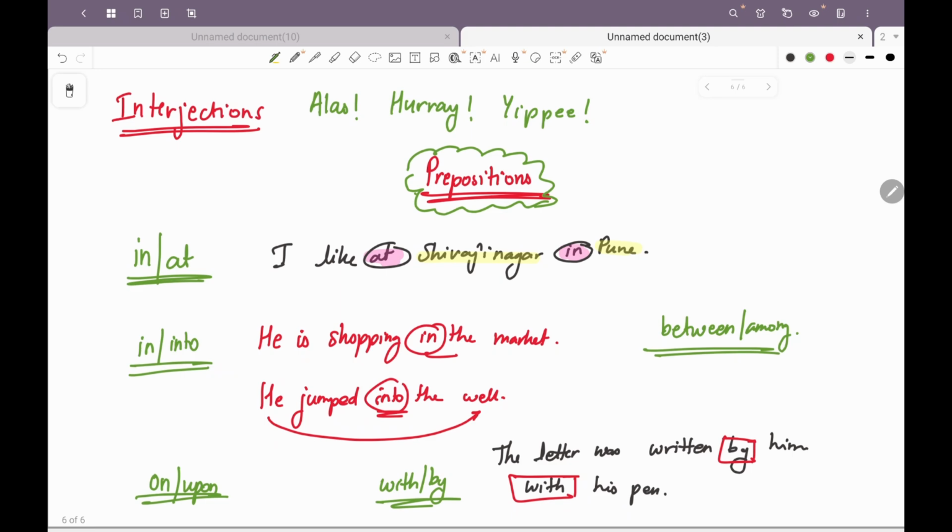In and at is used, in and into is being used, on and upon is being used, with and by is being used, between and among is being used. Once you've gone through that, once you have confidence, make sure that you're practicing some preposition exercises.